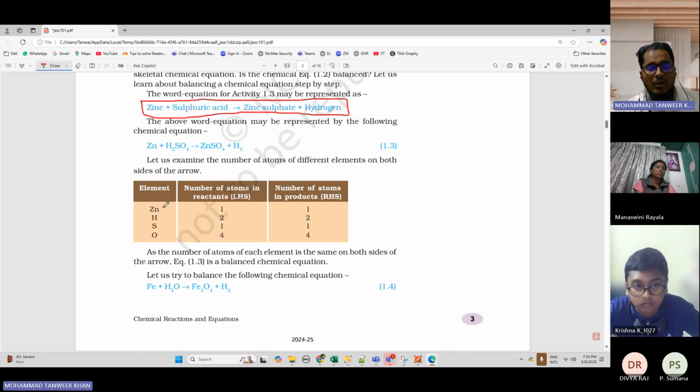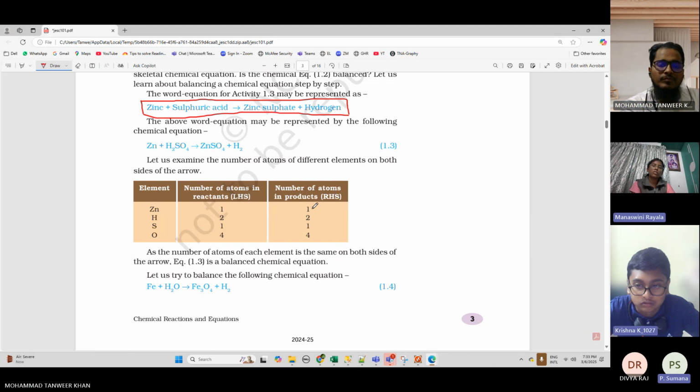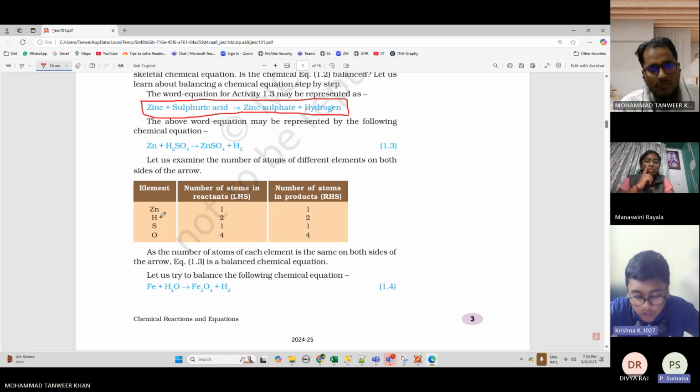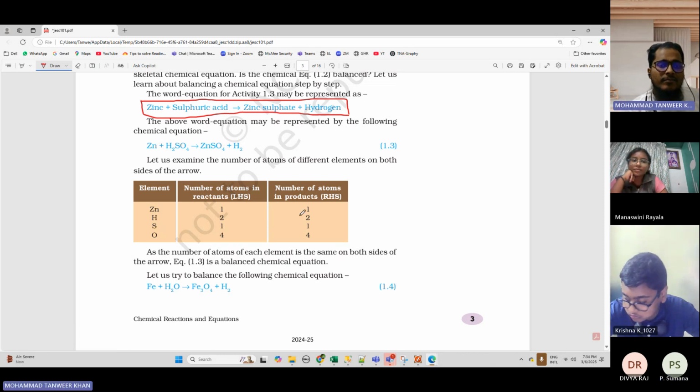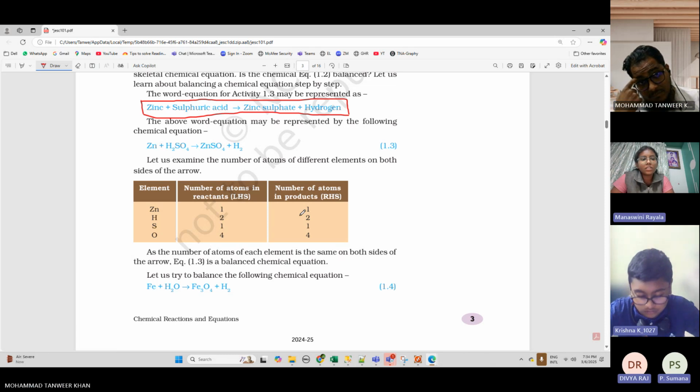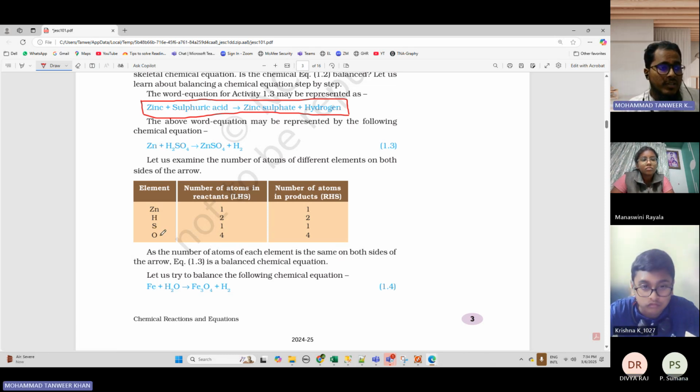Now check one by one. On the left hand side and on the right hand side, are the numbers same? Zinc, how many atoms do you have on the left hand side? 1. On the right hand side? 1. It is same or not? Yes, sir. Coming to hydrogen, how many atoms on the left hand side? 2 atoms. Right hand side? 2 atoms. It is same. Similarly, sulfur and oxygen are the same.